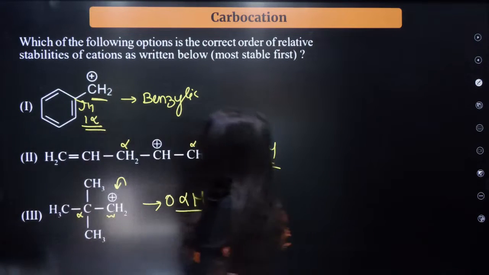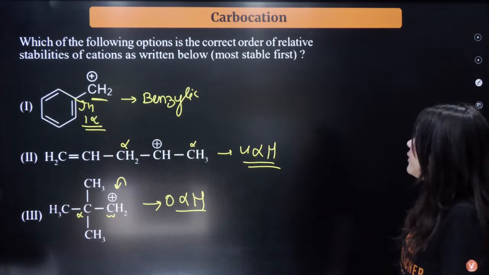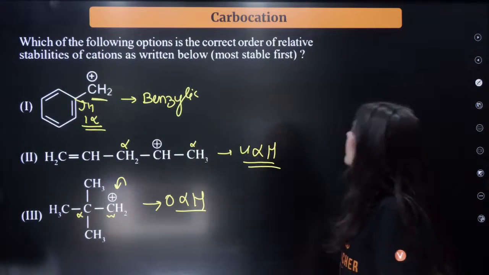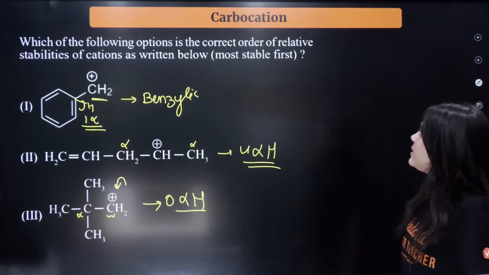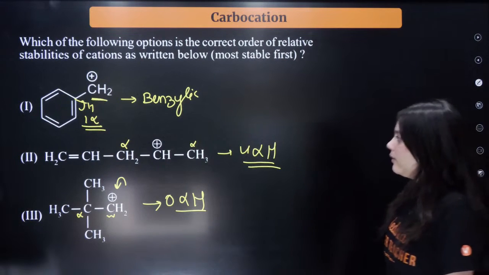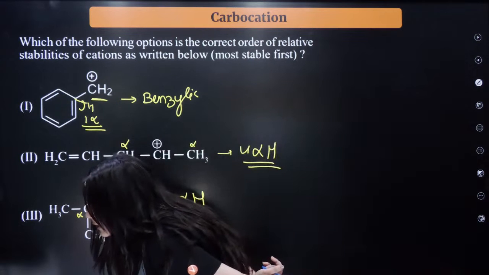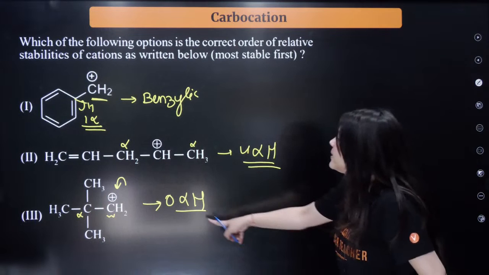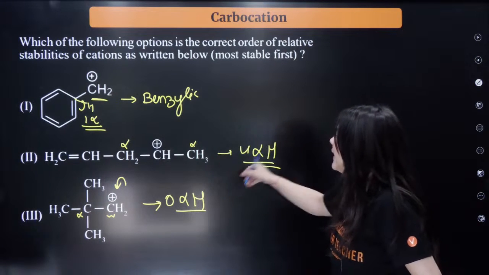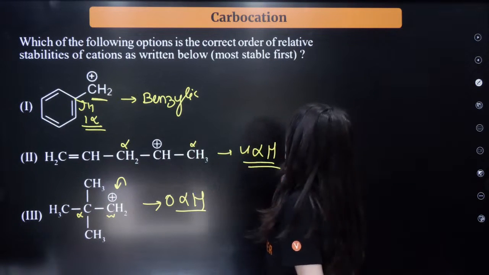1, 2, 3, somebody is writing, which is an extremely wrong answer. Yes, bacha, what should be the stability order? No, bacha, it's not 1, 2, 3. Can you see that the second has the highest number of alpha hydrogens?